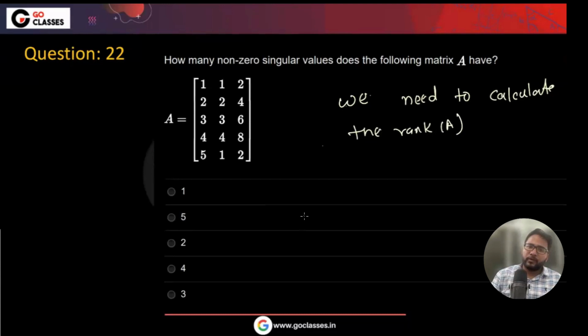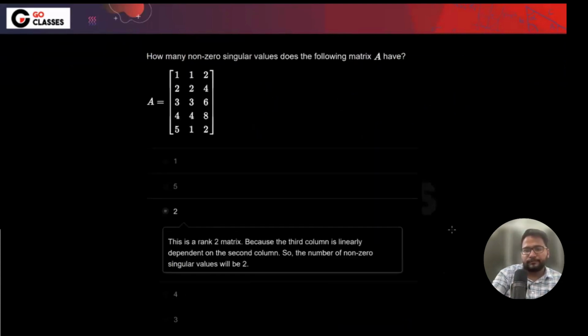Okay. So I think you can do it. See, this is a multiple of this, this is a multiple of this, this is a multiple of this. So anyway, these are zeros. And then this is 1 1 2, this is 5 1 2. I think the rank seems to be 2, right? So most probably C is the answer.